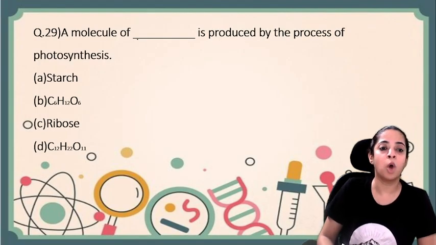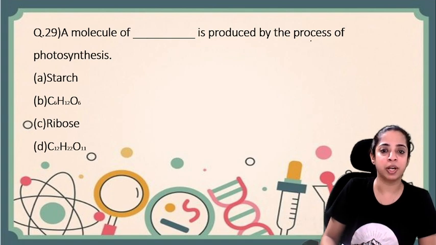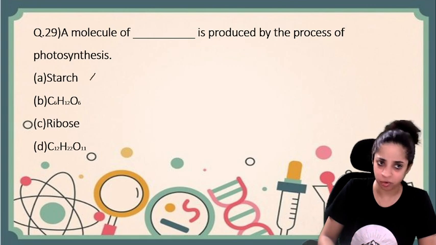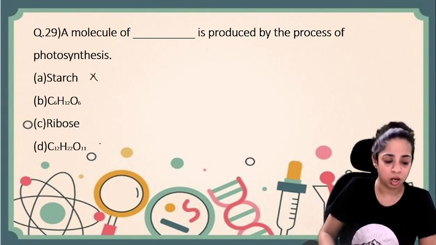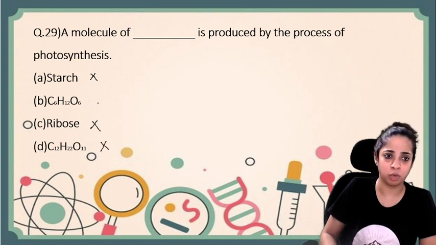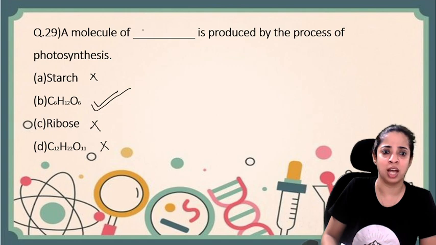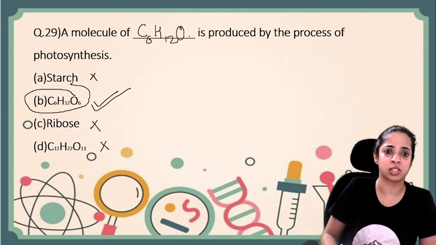Now, a molecule of dash is produced by the process of photosynthesis. So is starch produced in photosynthesis? No. Is ribose produced? No. This is also not produced. So glucose is produced, C6H12O6. So the answer is B, glucose, or C6H12O6.